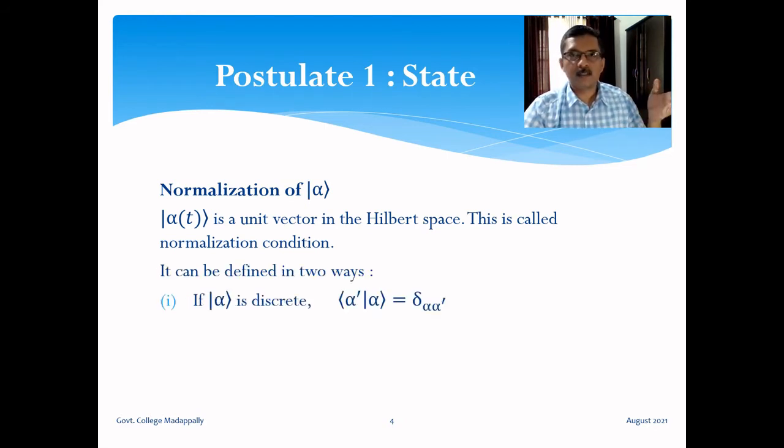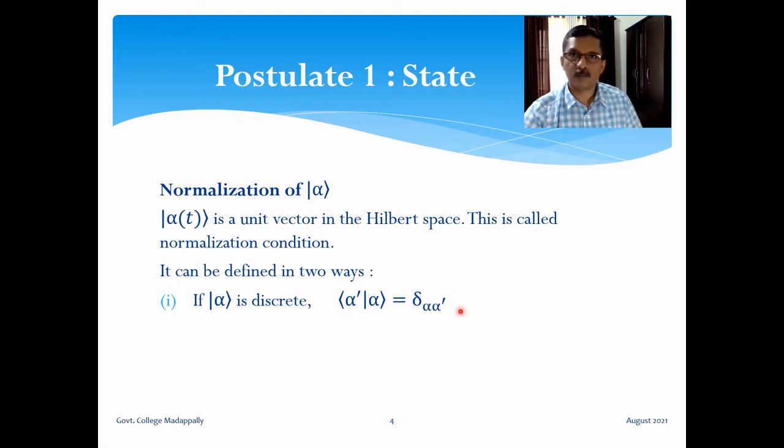If the vectors in the Hilbert space are discrete vectors, then norm is defined like this. Inner product between 2 different vectors is Kronecker delta. Okay, so if alpha prime is equal to alpha, right hand side is 1. So norm is defined, the inner product is equal to 1.